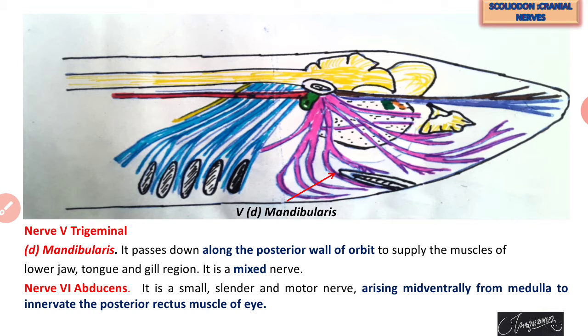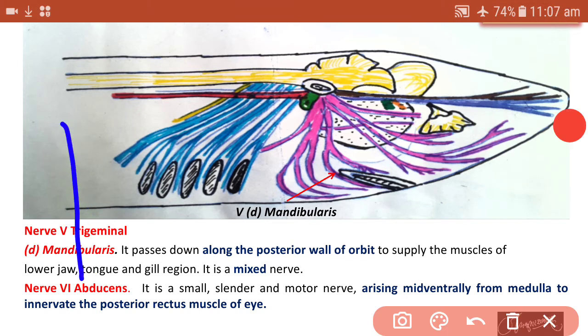Now nerve number 6 has the name abducens. This abducens nerve arises from the ventral side of the medulla oblongata. When we see the ventral side of the medulla oblongata, that is the ventral side of the brain, we can find from the middle portion of this particular medulla oblongata, this pair of nerves arises like this. That is called abducens. It is a small nerve which cannot be found in this diagram, but when we see the ventral side of the brain, we can find this pair of abducens.